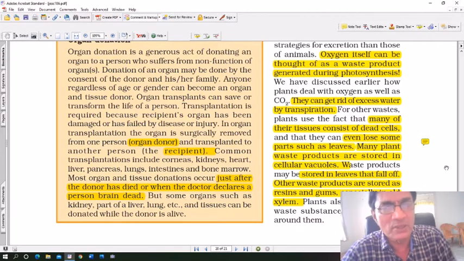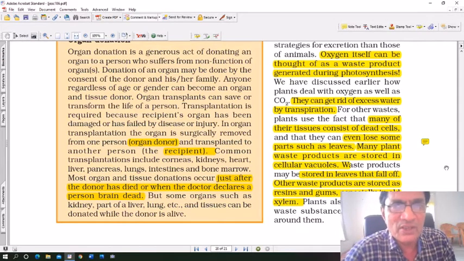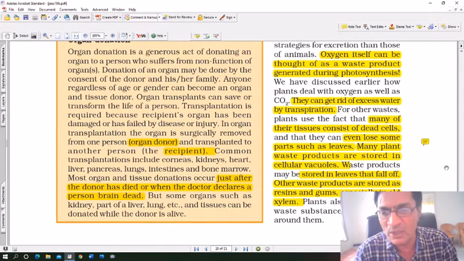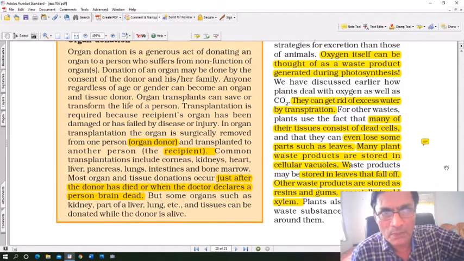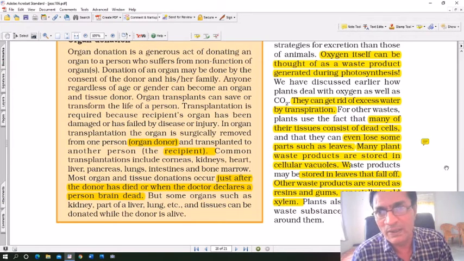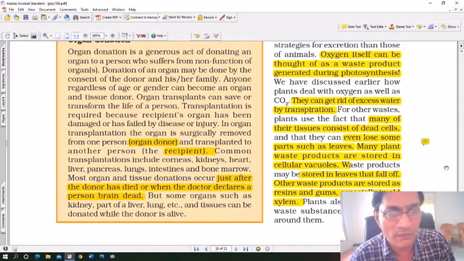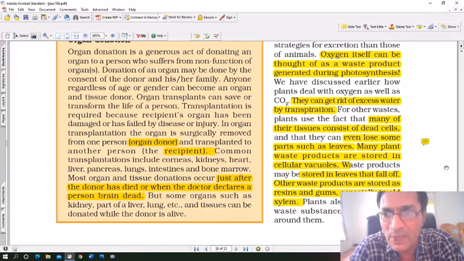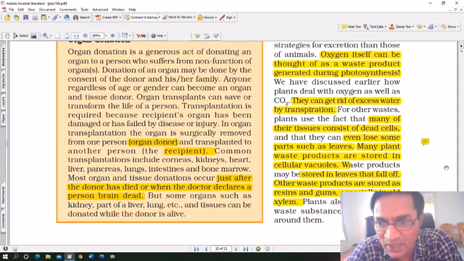The other thing is, in some trees, the bark is the outer part of the stem. If you see a banyan tree or a neem tree, the outer part is covered with thick bark. That thick bark is also dead tissue. That is how excretion takes place. You can actually catch it with your hand and remove the bark, or you can take a sharp instrument and remove the bark. Of course, you should never use sharp instruments because it's a bit dangerous. But for other wastes, plants use many of the tissues consisting of dead cells, and they can even lose some parts such as leaves.